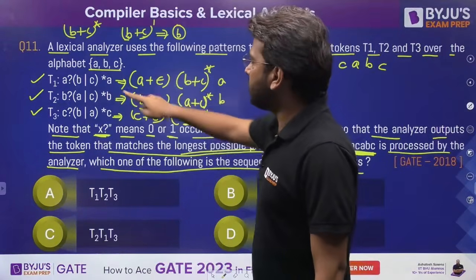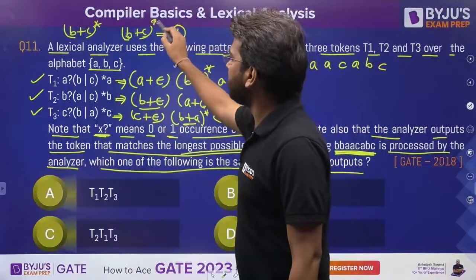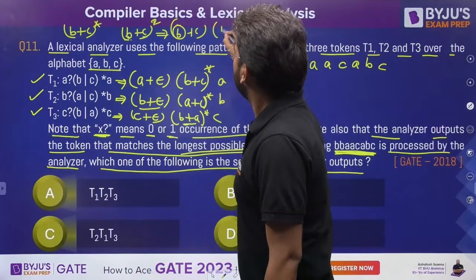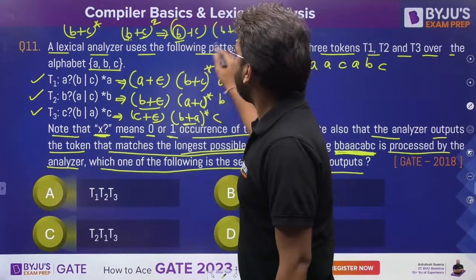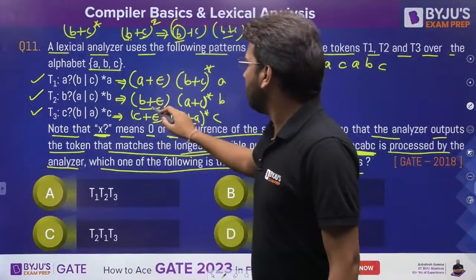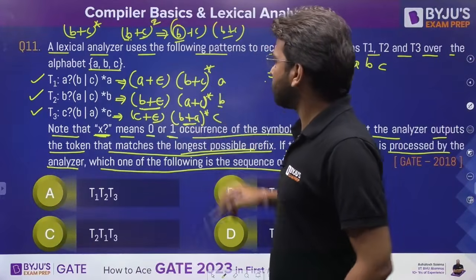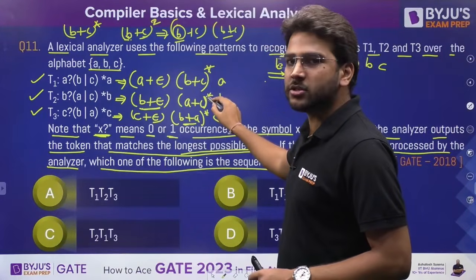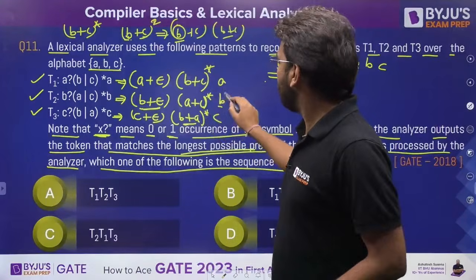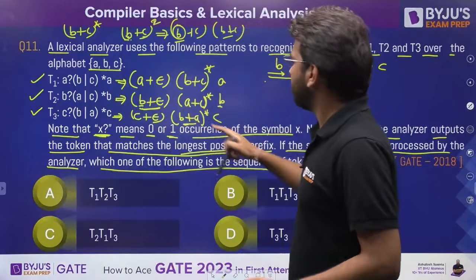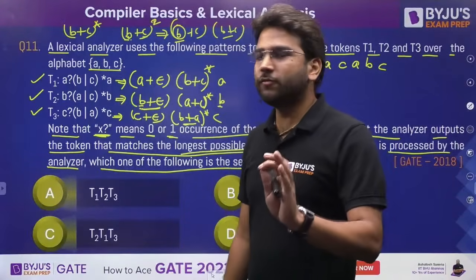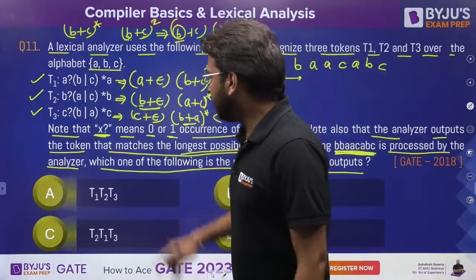Can I generate BB here using T1? Yes, if I take 2 here, this is equivalent to B plus C, B plus C. So I can generate B from here and B from here. That means I can start with T1. What about T2? I can generate B here and B is also here. In place of star, I will place 0, so (A plus C) becomes empty string, that is epsilon. And here we have B. That means I have 2 B's, so I can start with T2 as well. Is it clear so far, everyone?